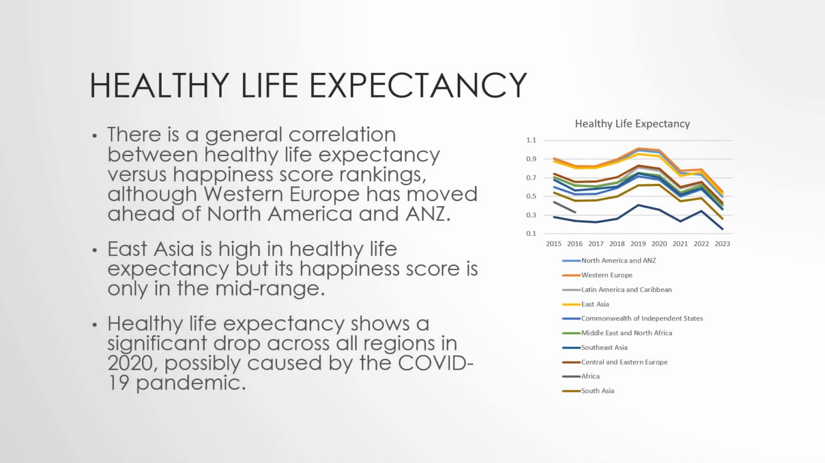Healthy life expectancy. There is a general correlation between healthy life expectancy versus happiness score rankings. Although Western Europe has moved ahead of North America and ANZ, East Asia is high in healthy life expectancy, but its happiness score is only in the mid-range. Healthy life expectancy shows a significant drop across all regions in 2020, possibly caused by the COVID-19 pandemic.